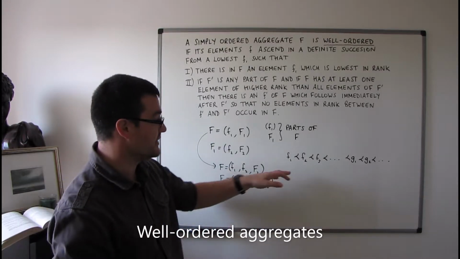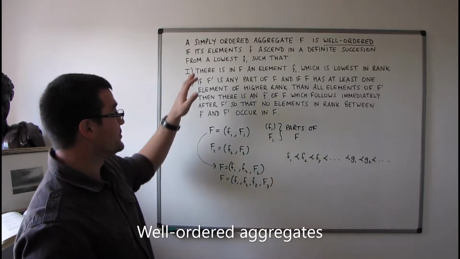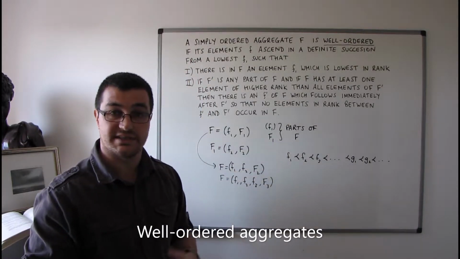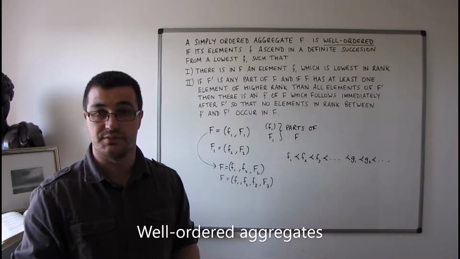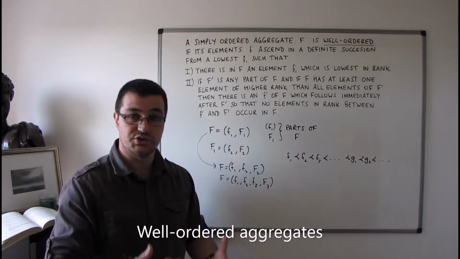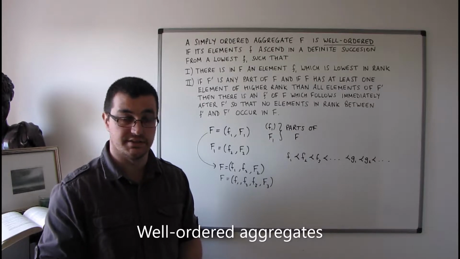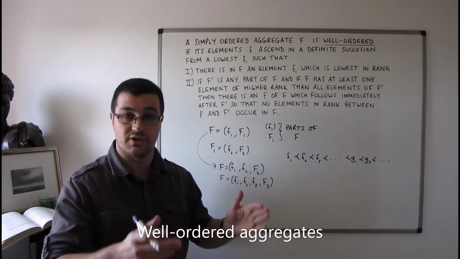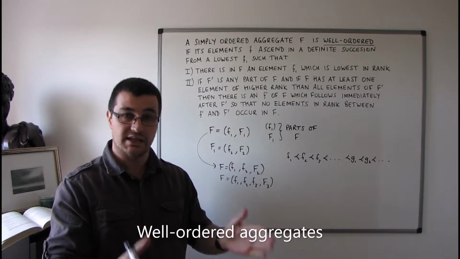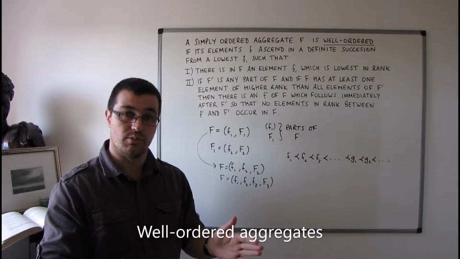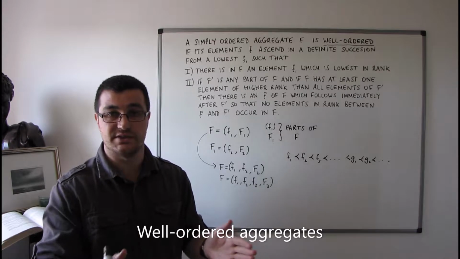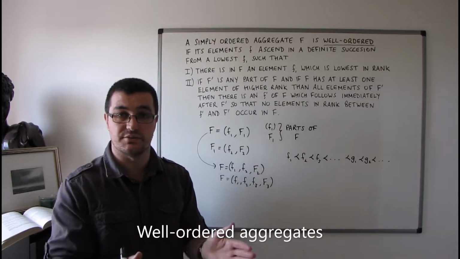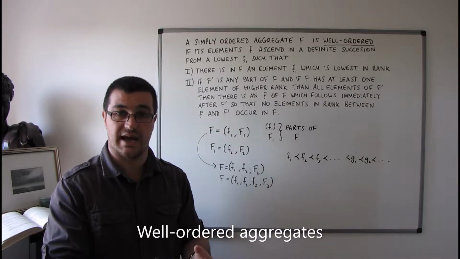So this is very different to what we saw with simply ordered aggregates, particularly with the aggregate of rational numbers with their usual order of precedence, where between any two elements of that aggregate, we've always got a third element. So effectively in between two elements, there's going to be an infinite number of other elements from that aggregate.